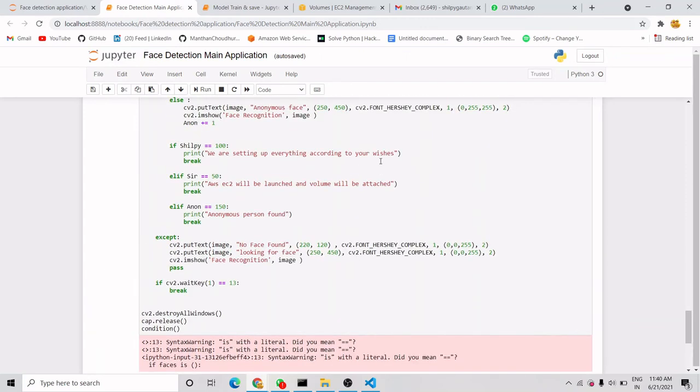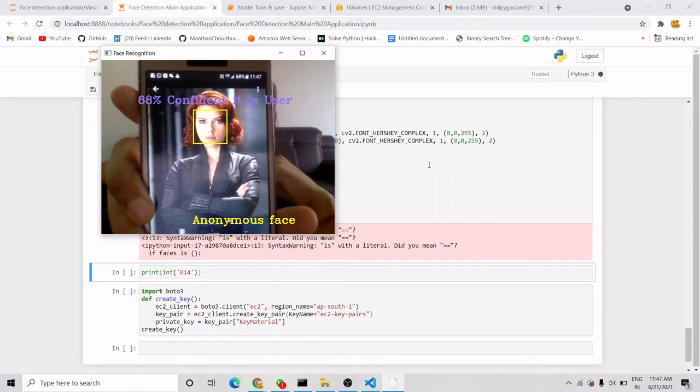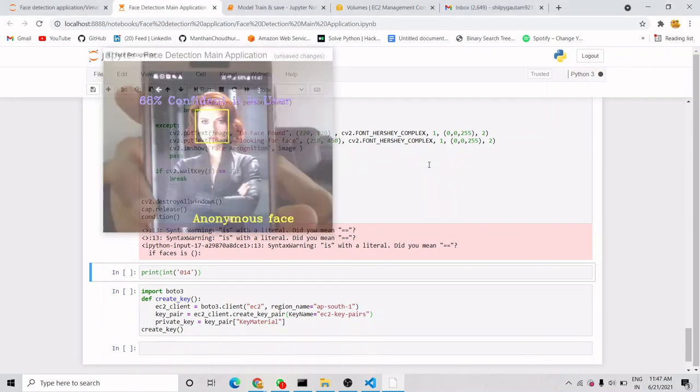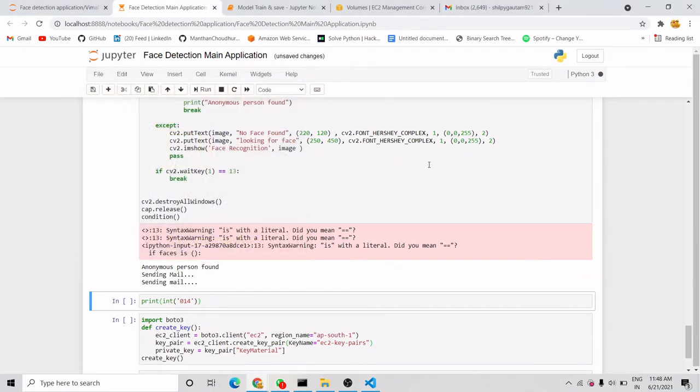Now let's run this code again and see whether it is able to detect an anonymous person or not. So I'm going to run this code again. I ran this and I have another pic to show. It is detecting that an anonymous person is there, the confidence score is also somewhat good, and access denied. This is the pic it captured and it is sending mail.